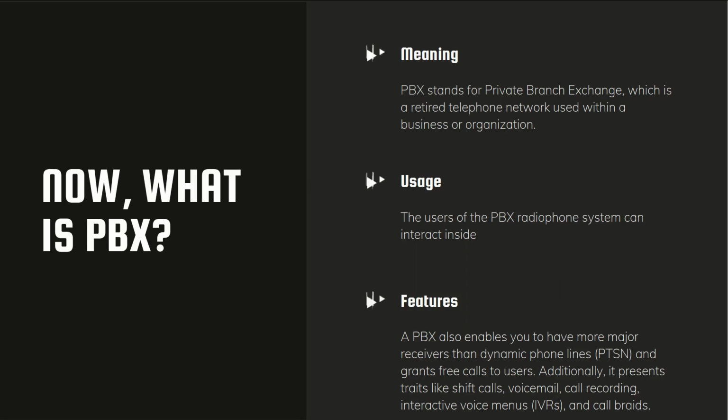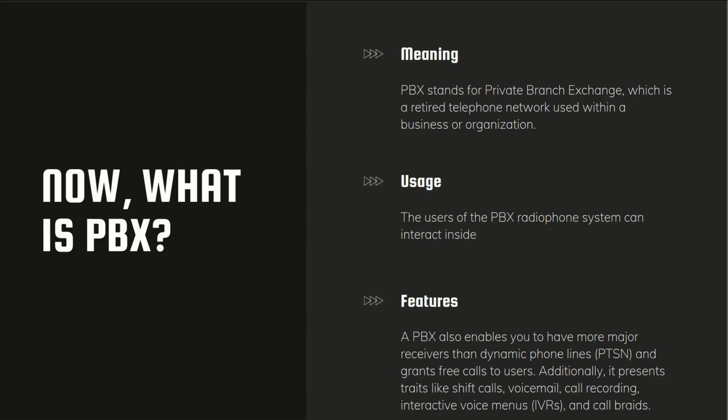What is a PBX? PBX stands for Private Branch Exchange, which is a private telephone network used within a business or organization. The users of a PBX phone system can communicate internally within their company and externally with the outside world, using various communication channels like voice over IP, ISDN or analog.